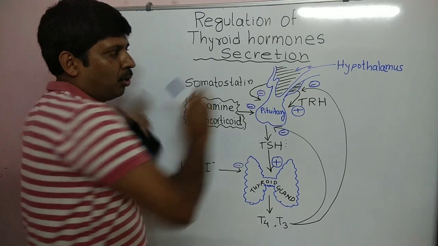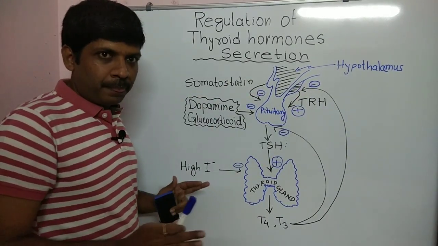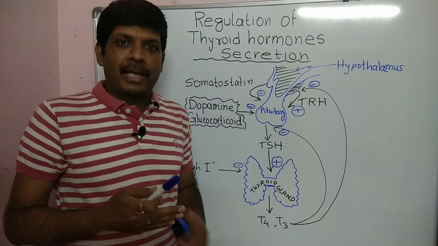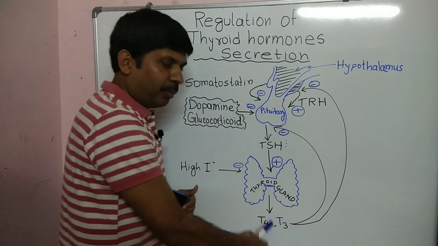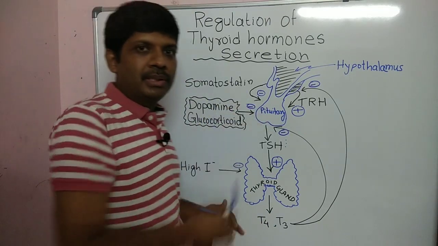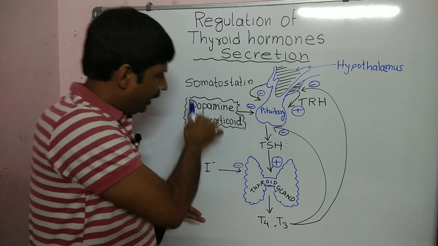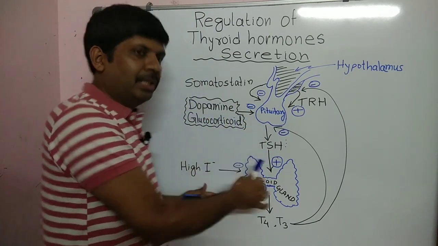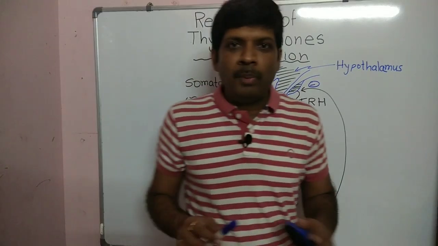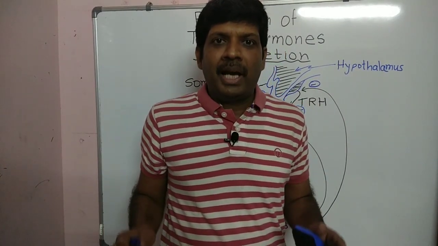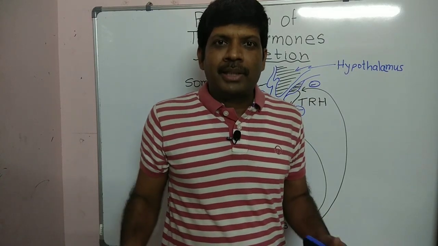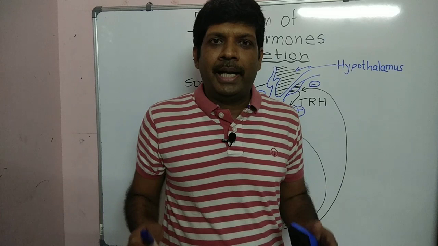So the whole figure explains what are the steps involved in the release of the thyroid hormones T4 and T3, and what are the factors which cause the inhibition of release of T4 and T3. Hope this video explains everything related to the regulation and factors affecting regulation of T3 and T4.